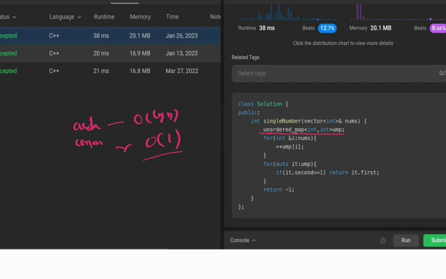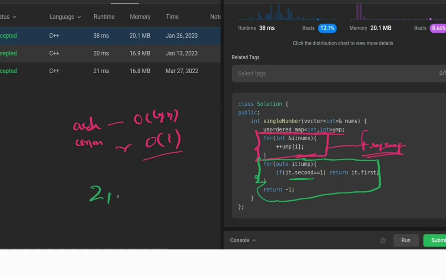In the unordered map we are storing values as key-value pairs, and here we are just counting the frequency of the elements of the array. Now in this for loop, we iterate over the map, and the element which has frequency just 1 will be our answer.